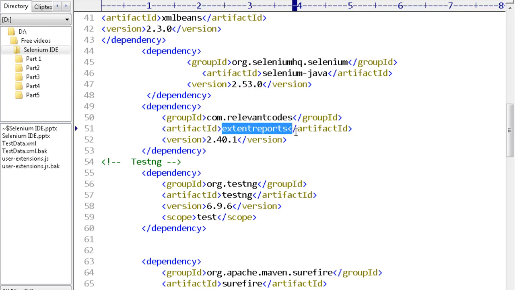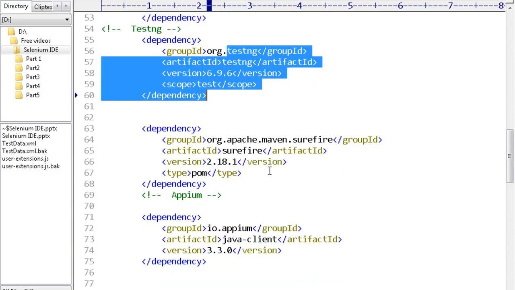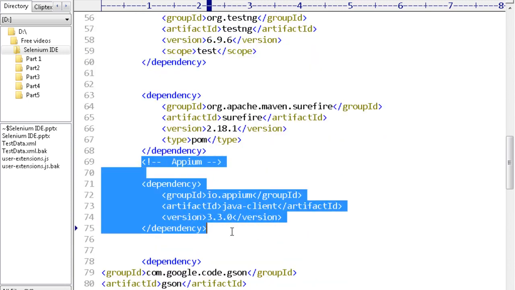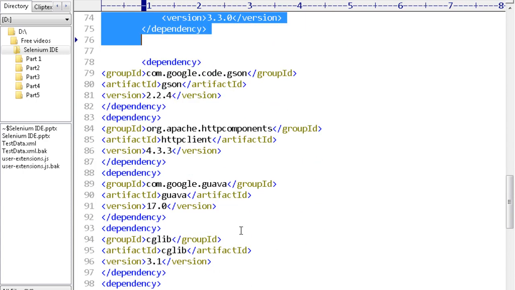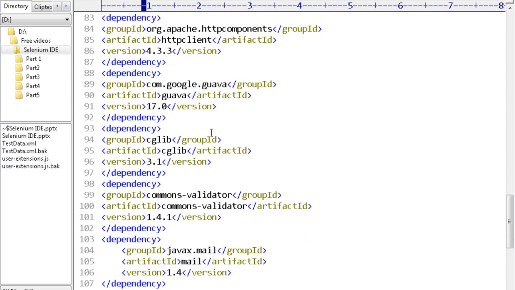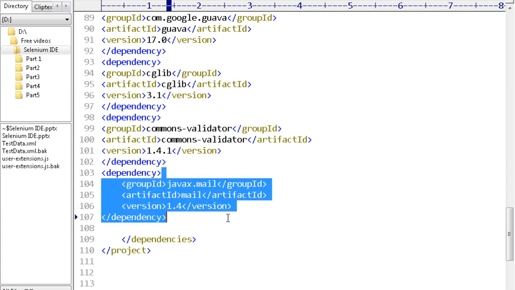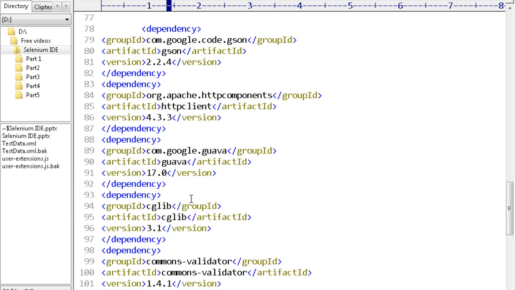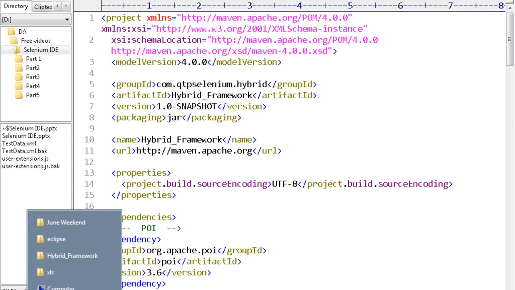This is important: the dependencies for extent reports, TestNG, and Appium. You can remove Appium, I just took it like that. Appium is used for mobile automation. This is generally a generic pom.xml which I use, whether it's a mobile app or a Selenium app, so it doesn't matter. And there are other dependencies, like the dependency for the mail API, which will help you send emails with the help of Java code. So you have all the dependencies in this pom.xml.